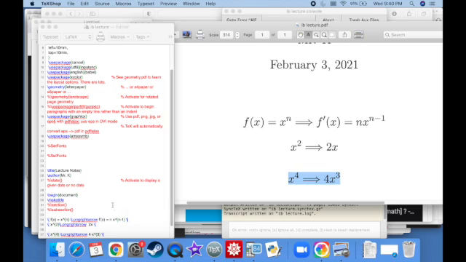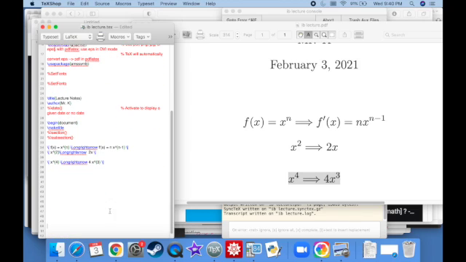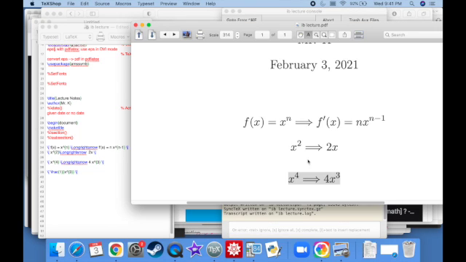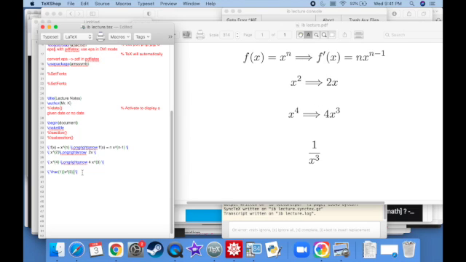All right, now what happens if you've got something really wacky, like 1 over x cubed? Whoa, that means I can't use the power rule, right? Wrong. You can. You just need to write this in a calculus-friendly format.